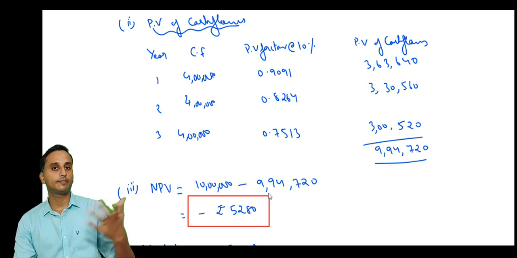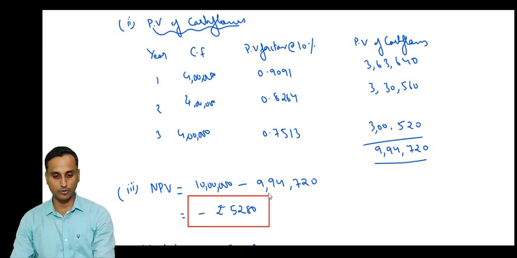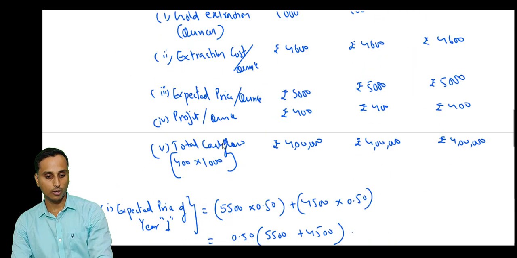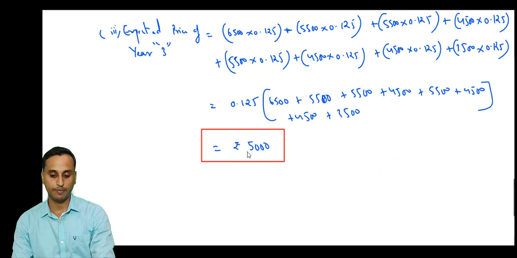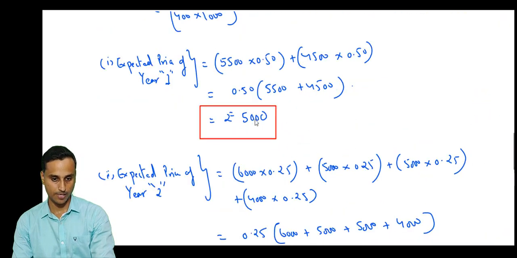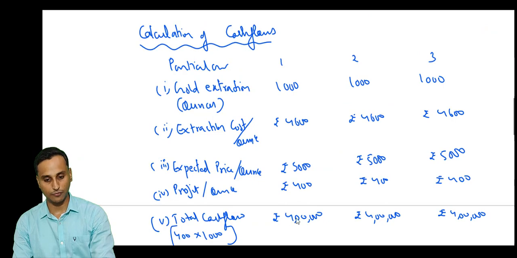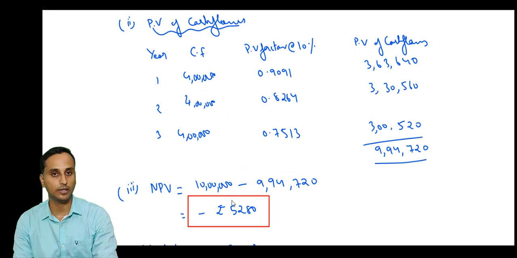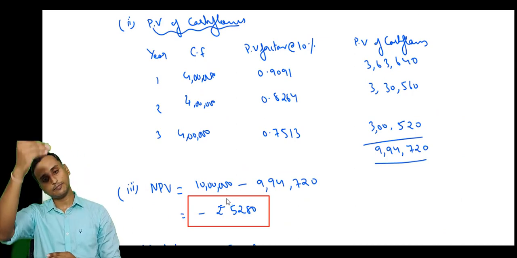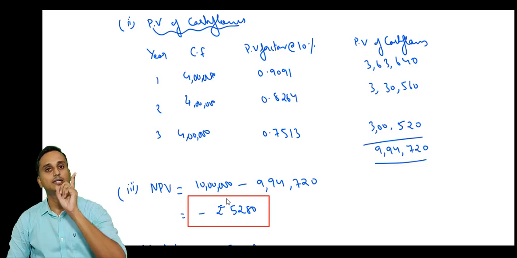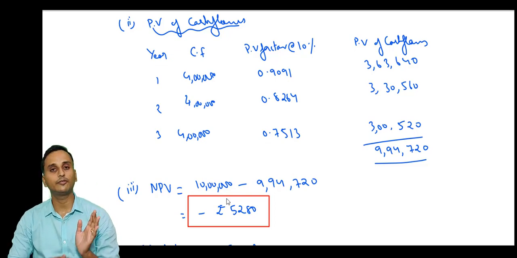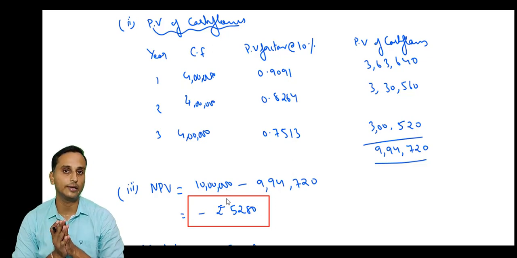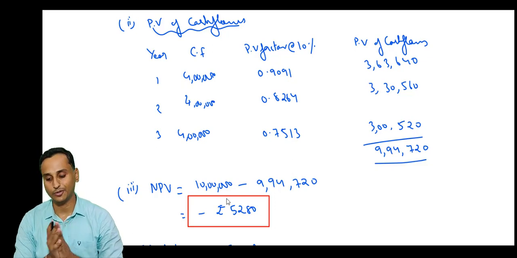So this was the conceptual explanation, everyone. If you see what I have done, I have solved this question in 3 separate parts. First, I estimated the future prices of gold. Then I calculated the cash flows, 4 lakh each. Then I discounted the cash flows and calculated the NPV. In our institute material, all these calculations have been done in one single step, which will save you considerable time. So the next part of this question we'll be doing in that manner, calculating the present value in one single step. I'll explain how to do that also.